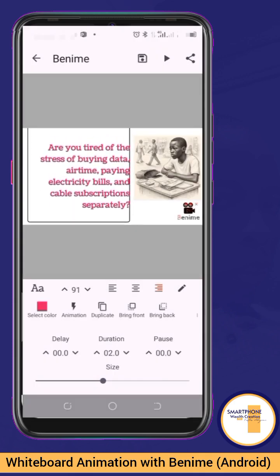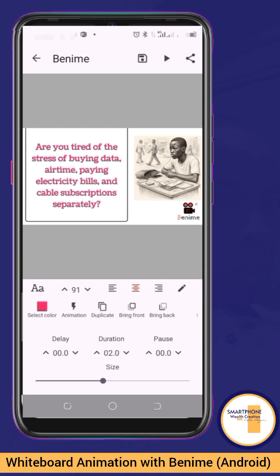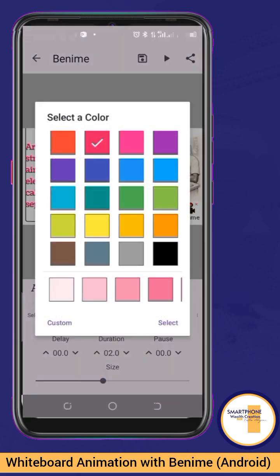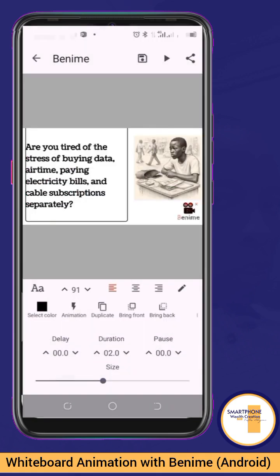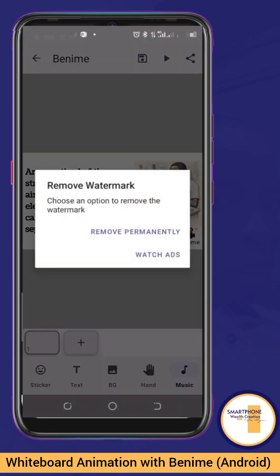So here we have it. Remember, I was trying to explain this align right, align left the other time, but it wasn't obvious because I had just two words. So now that I have a multitude of words, look at it now. If I tap on the center, can you see the effect? If I tap on the right, this is what I got. So let me change it back to black. I think black is better in this case. So select. So I have black now. Our watermark is back, so let me just tap on it to remove it.